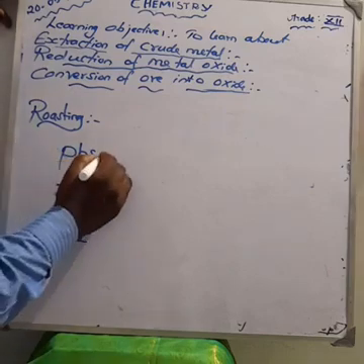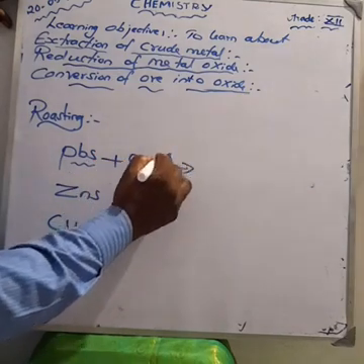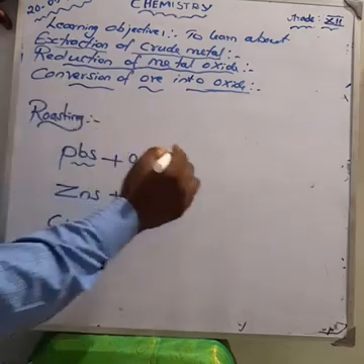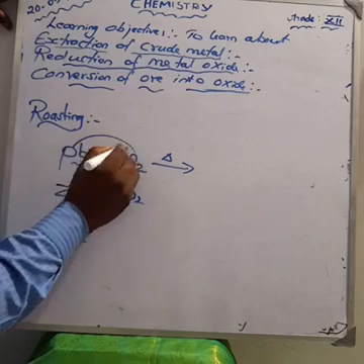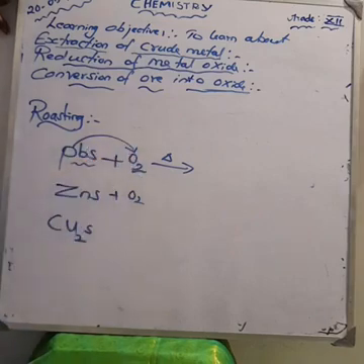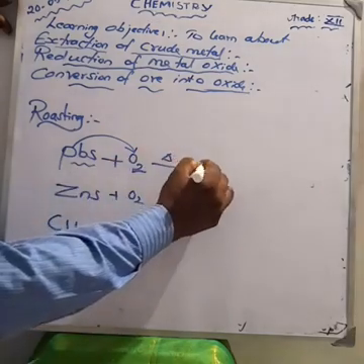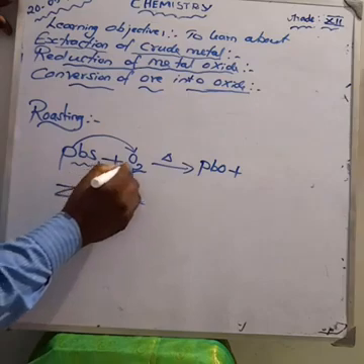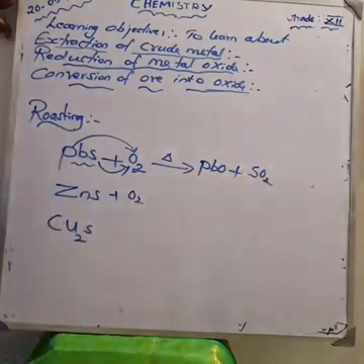First, the galena is oxidized. We are adding oxygen, heating, on roasting. The sulfide ore is converted into metal oxide. Pb combines with oxygen to give PbO, and S combines with oxygen to form SO2.